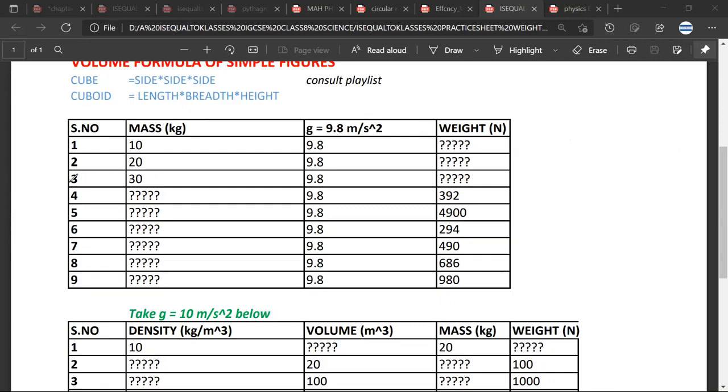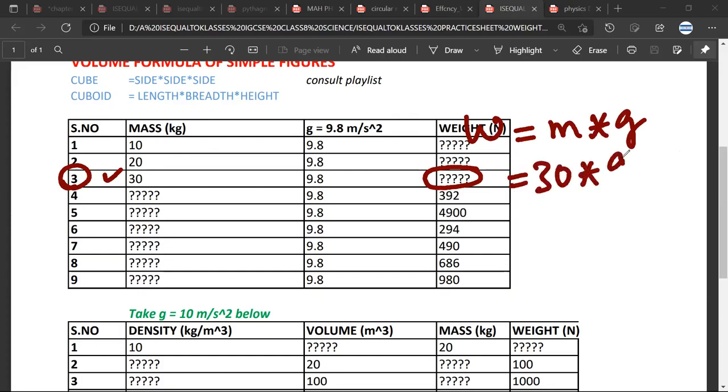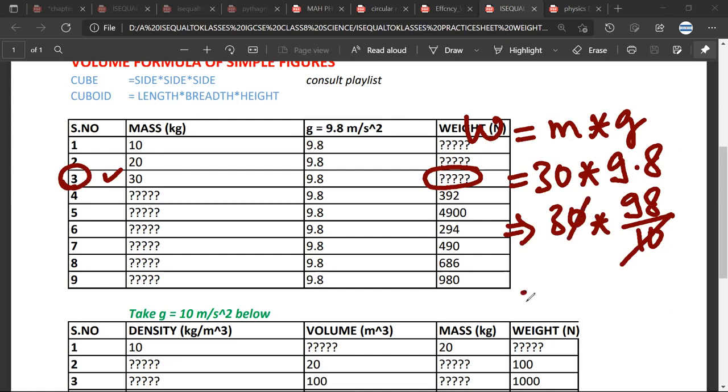Mr. Satya, how should I do the third question? So we have to do mass into g. So it would be 30 into 9.8. Mr. Ariman, any doubt? Yes. You multiply these: 8 threes are 24, 9 threes are 27, 294.